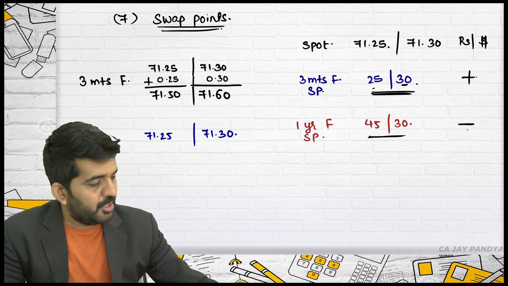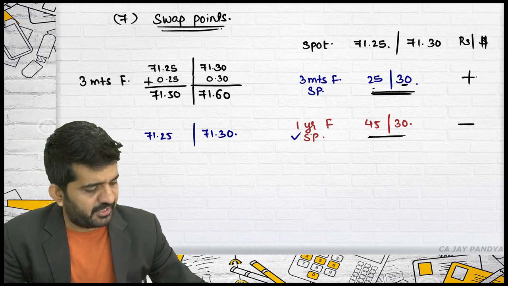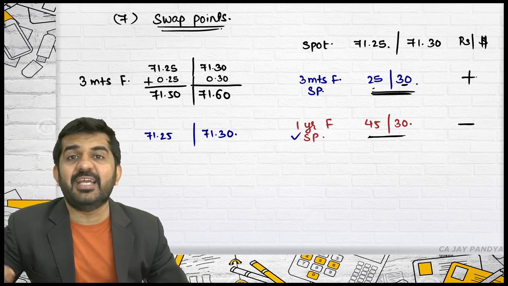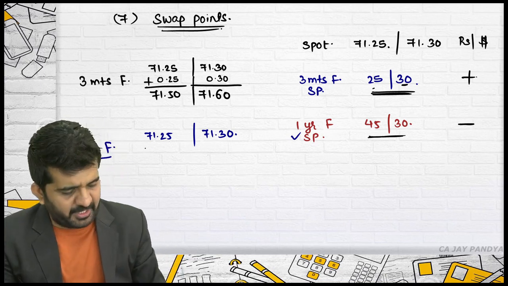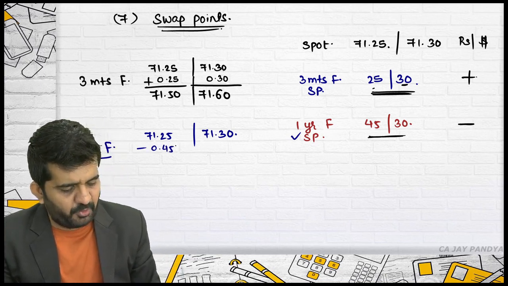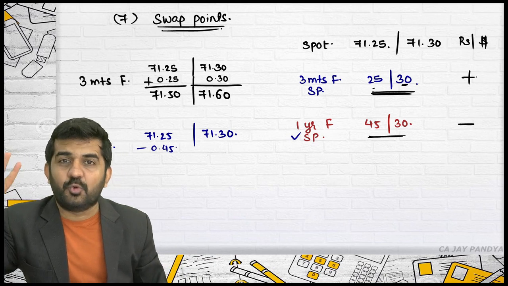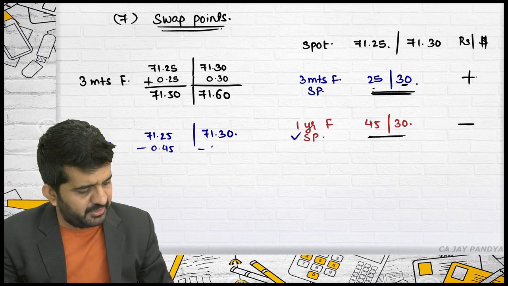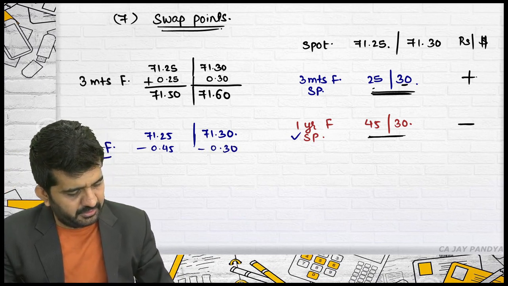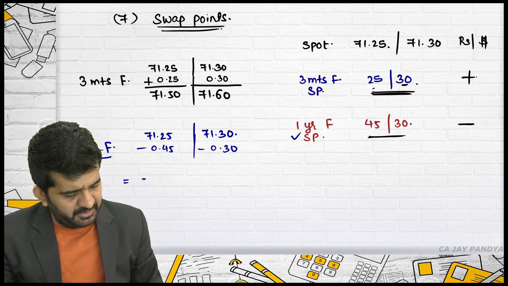Is it all? Should I add it? Should I subtract it? The 1 year swap points are decreasing in order, so I should subtract it. Minus 0.45. Same thing, the last two numbers will be deducted. Minus 0.30. This will be